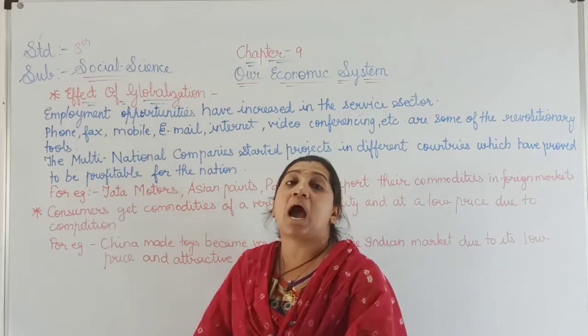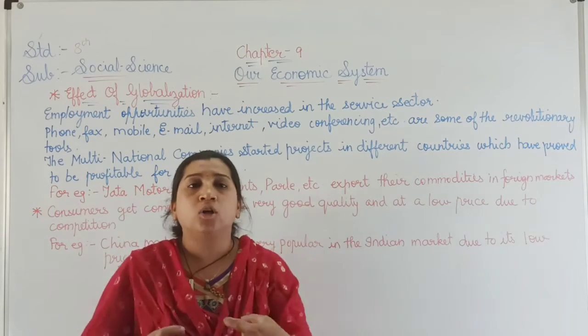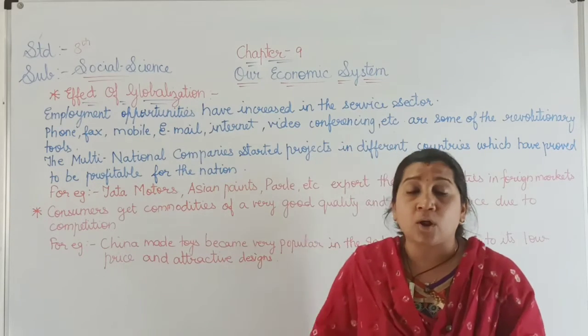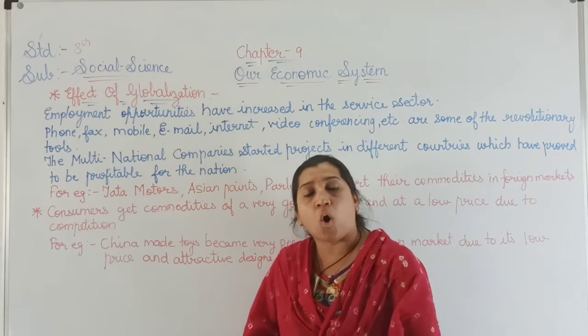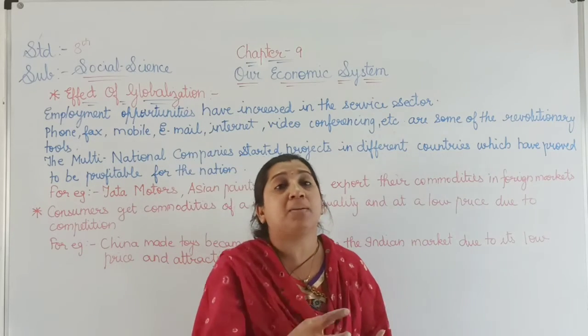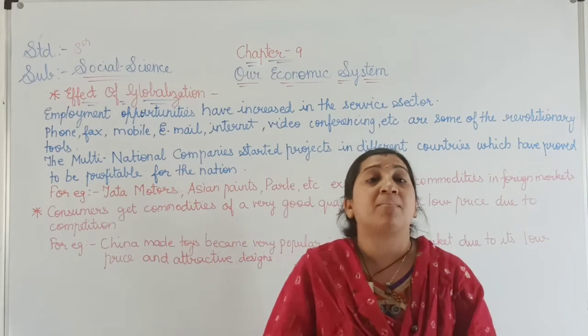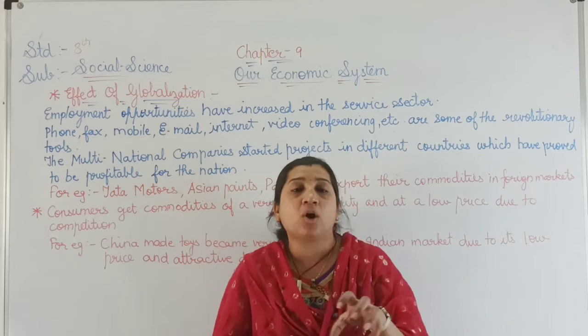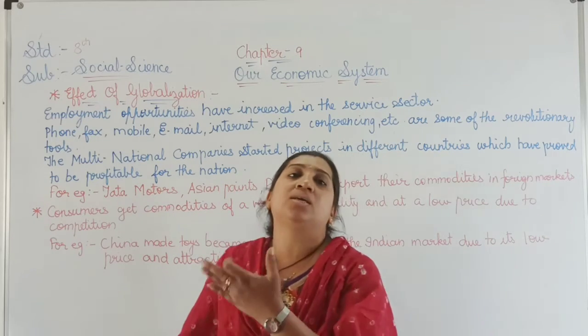Then we have studied the 4 ownerships: government ownership, private ownership, joint ownership and cooperative ownership. In government ownership, the industries are run by the government. In the private sector, a particular person is running the factories.